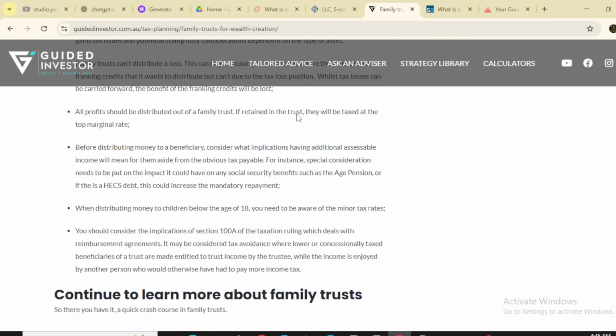Before distributing money to a beneficiary, consider what implications the additional assessable income will have for them, aside from the obvious tax payable. For instance, special consideration needs to be given to the impact it could have on any social security benefits such as the age pension, or if they have HECS debts. This could increase the mandatory repayment.